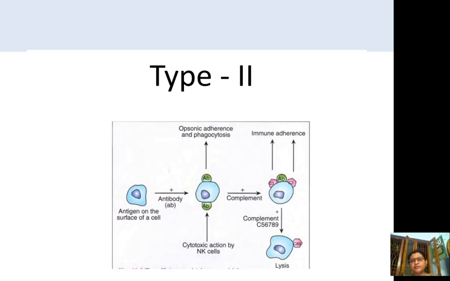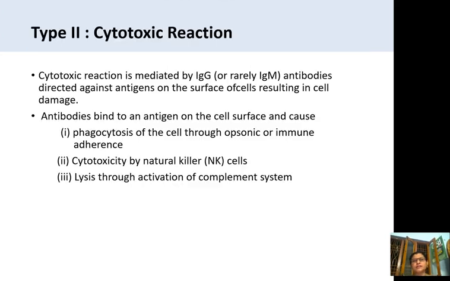Next is type 2 hypersensitivity, that is, cytotoxic reaction hypersensitivity. The cytotoxic reaction is mediated by IgG or rarely IgM also. These antibodies are directed against antigens on the surface of the cells, resulting in cell damage. The name itself tells us, these cytotoxins act as a toxin to the cells and damage the cells.